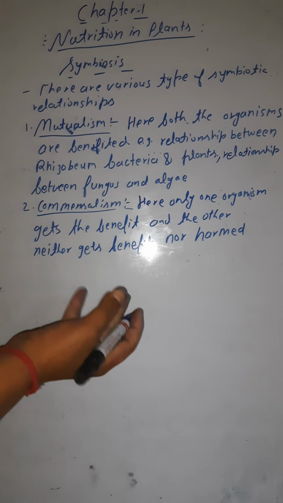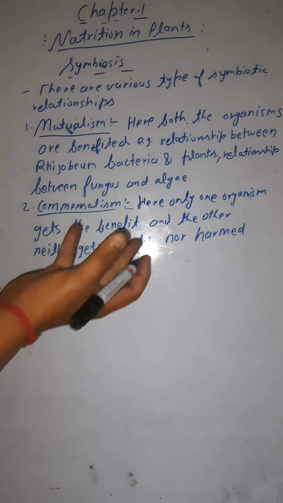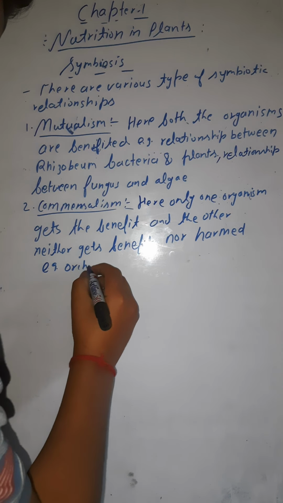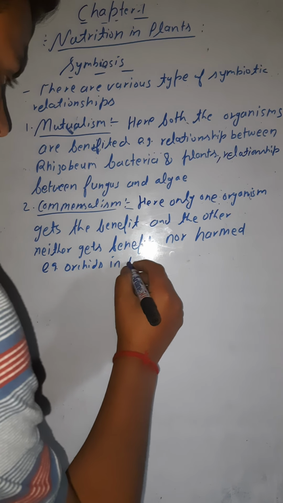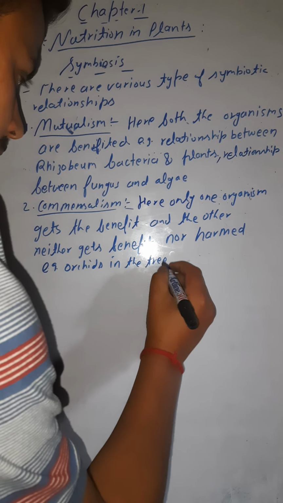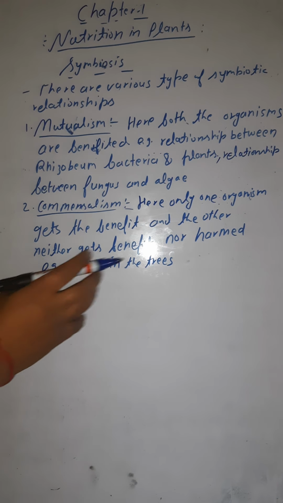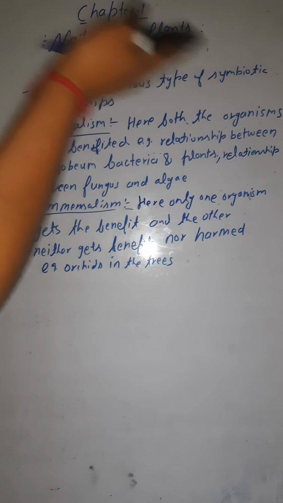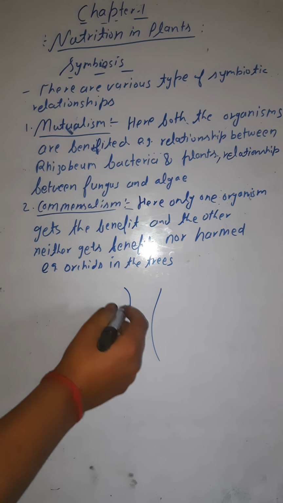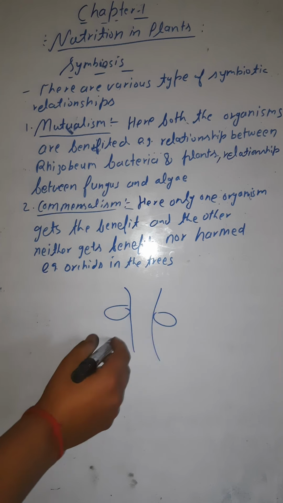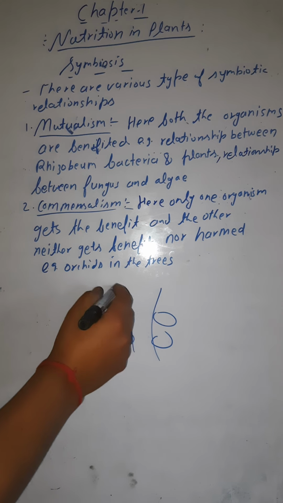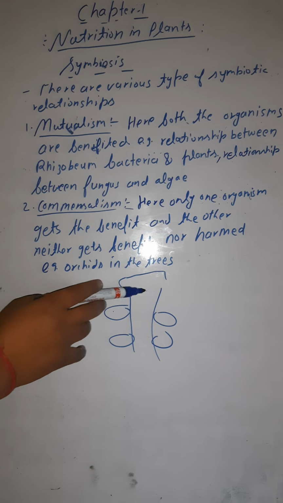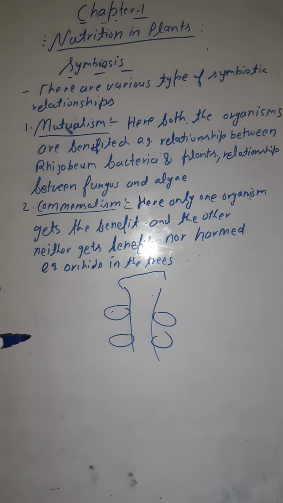For example, take orchids growing on trees. Here the orchids are getting benefit from the plants because the orchids grow on the plants, like this. These are the orchids which are grown on the plants. So the orchids are getting benefit from the plants, and the plant is not getting any benefit from the orchids.